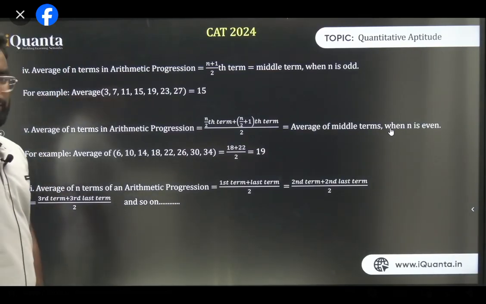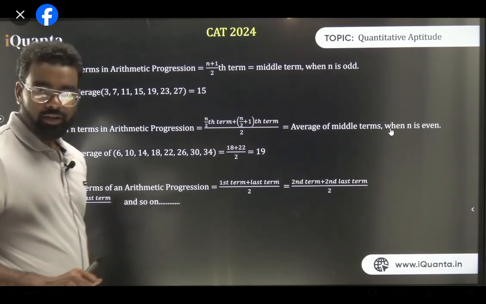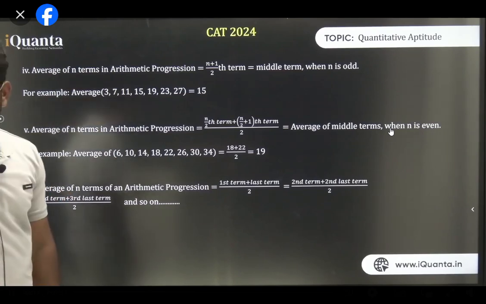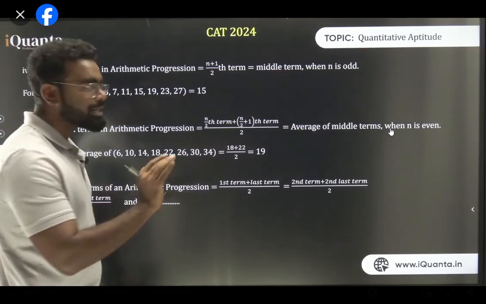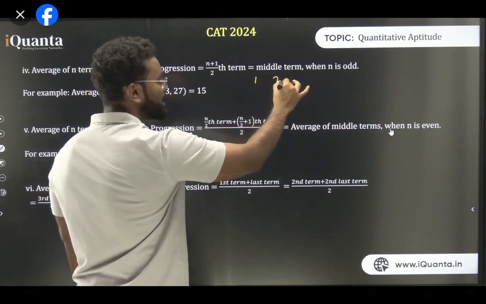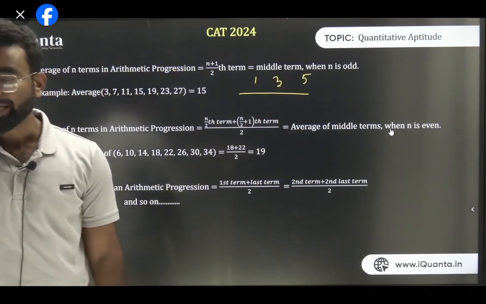There are a lot of things written, so let me make it clear for you what exactly all these things are. Before that, don't go through this yet. Don't even look at this right now, just understand what I'm trying to say. First, think about this kind of numbers, like 1, 3, and 5. What is the average of these 3 numbers?